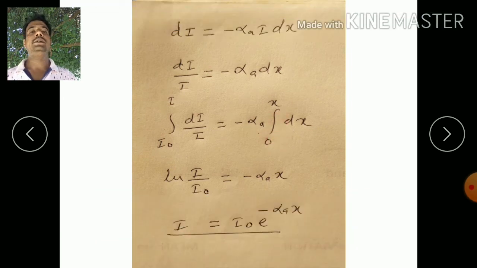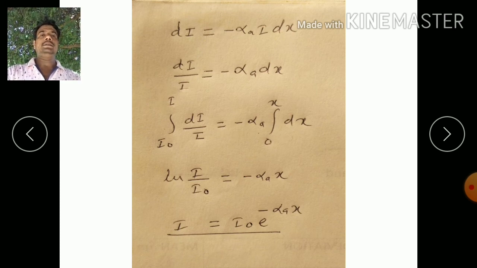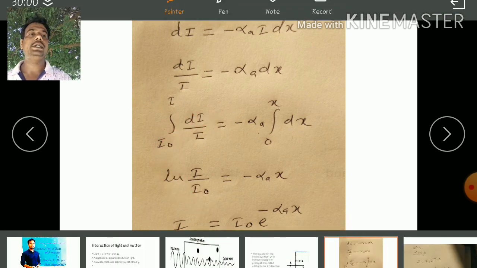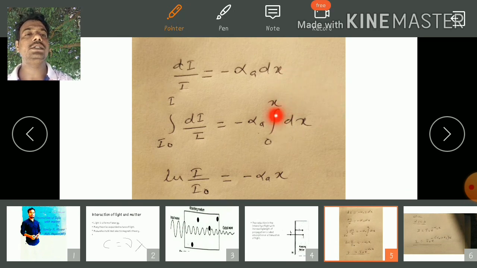If you integrate this, the integration of dI by I is equal to log of I, and if we substitute the limits of integration, we get log I minus log I0, that is ln of I by I0, and the integration of dx is equal to x.